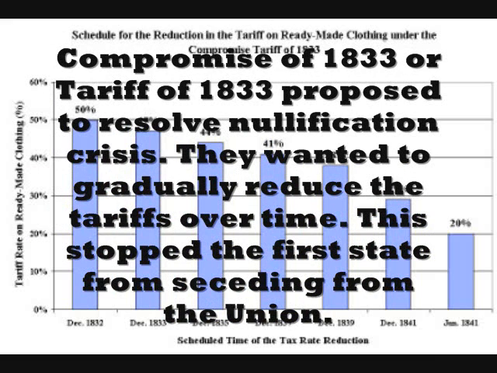Compromise of 1833, or Tariff of 1833. It proposed to resolve the nullification crisis. They wanted to gradually reduce the tariffs over time. This stopped the first state from seceding from the Union.